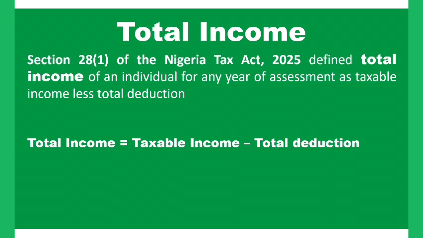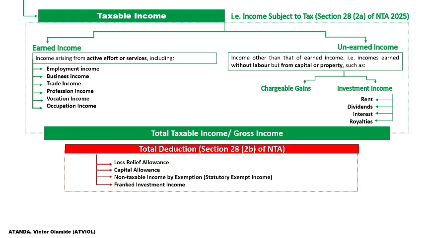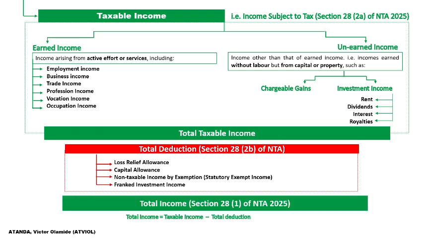So don't forget what we initially mentioned to constitute our taxable income. When we add them together in the calculation, then we subtract the total deductions in accordance with section 28 subsection 2b of the Nigeria Tax Act, and we arrive at what we call our total income, which is the definition given in accordance with section 28 subsection 1 of the Nigeria Tax Act 2025. So the total income is equal to taxable income minus the total deduction. Okay, moving forward.